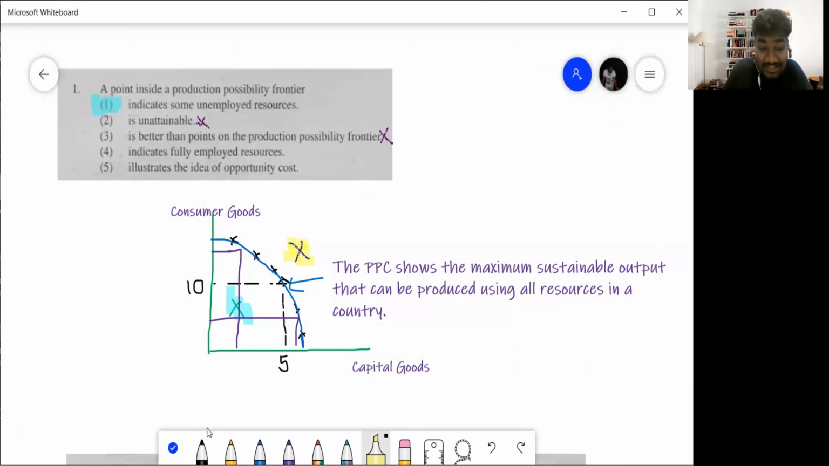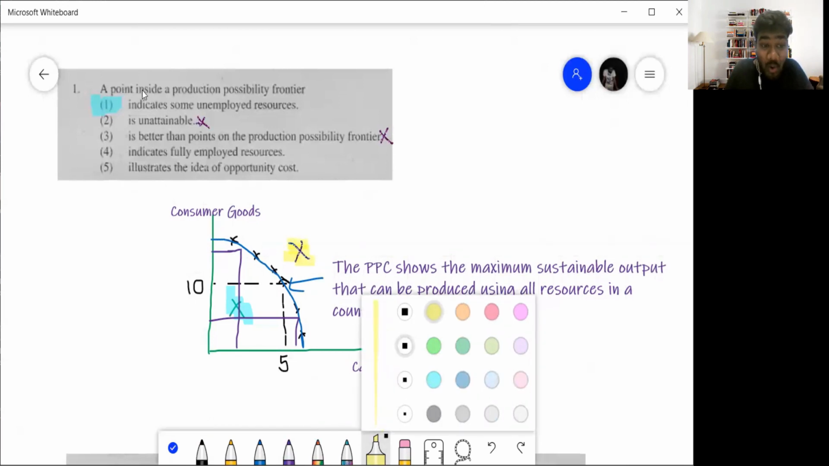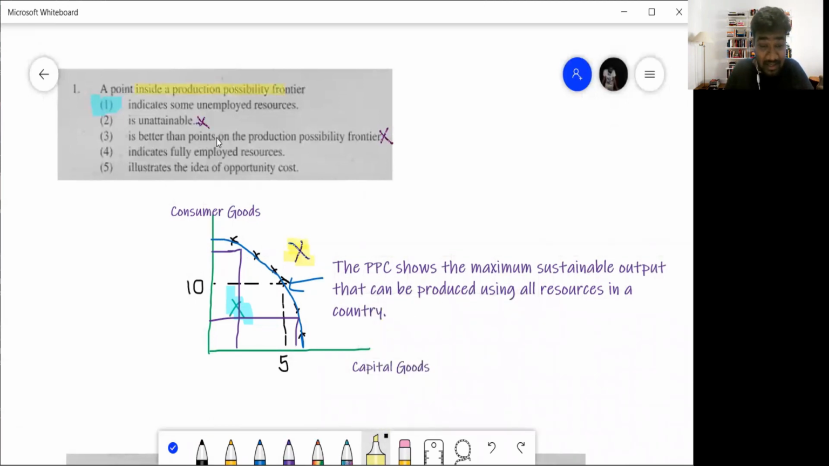So then coming back to this question, a point inside the production possibility frontier. What is a point inside? The answer is number one. It indicates that resources are unemployed. Then is it unattainable? No. Which point is unattainable, guys? The point outside the PPC is unattainable. The question is saying a point inside. So inside is not unattainable. Inside is definitely attainable. Why is it inside? Because of unemployed resources.